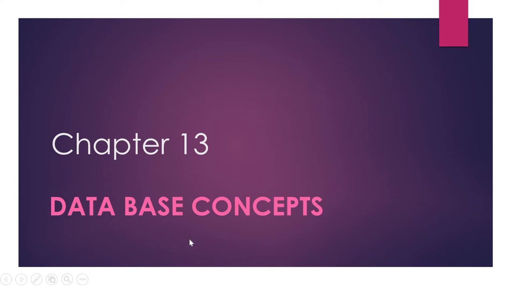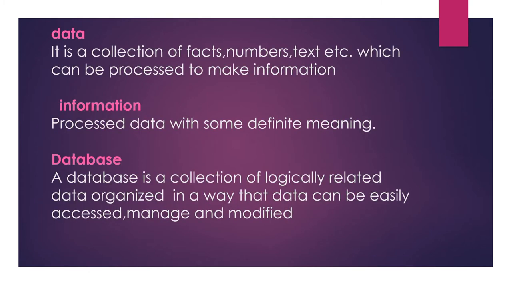What is data? Data is a collection of facts, numbers, text, etc. which can be processed to make information. That is, the data may be text or numbers or anything, and it may not have any specific meaning. Then what is information? The processed data is the information. This information has some specific meaning.